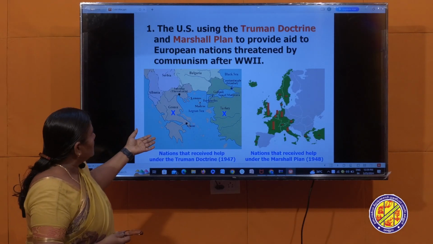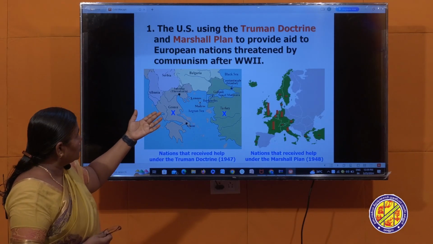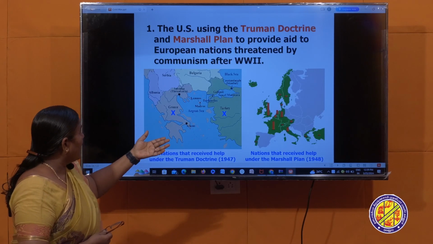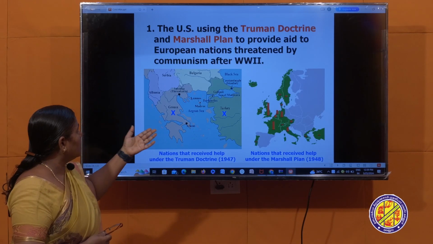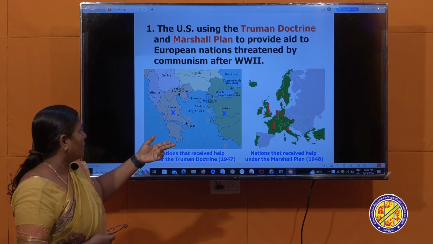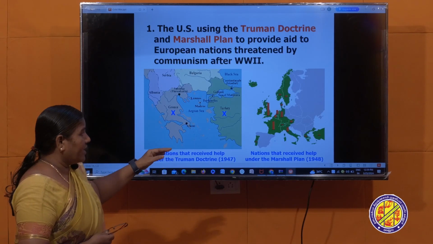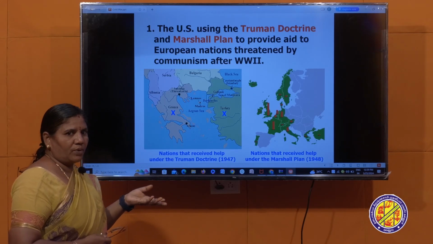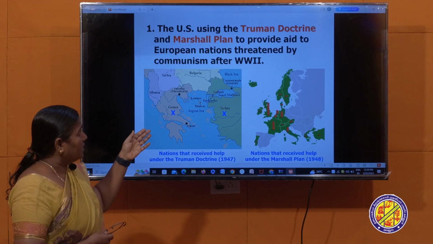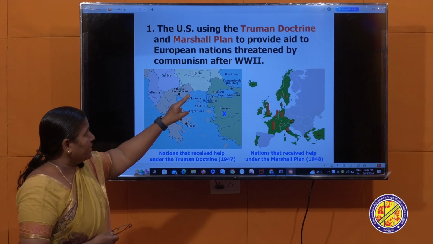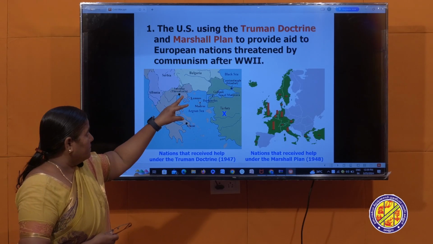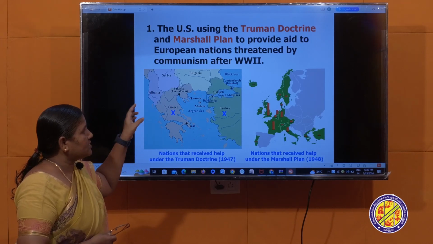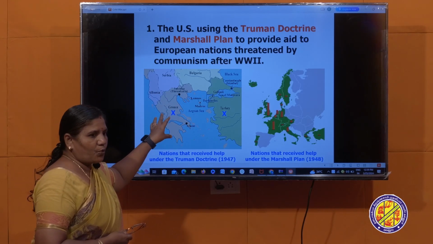So, here the USA used the Truman Doctrine and Marshall Plan to provide aid to European nations threatened by communism after World War II. I already said, they provided military support and also financial support. In this way, the USA followed these two doctrines and supported the West European countries.